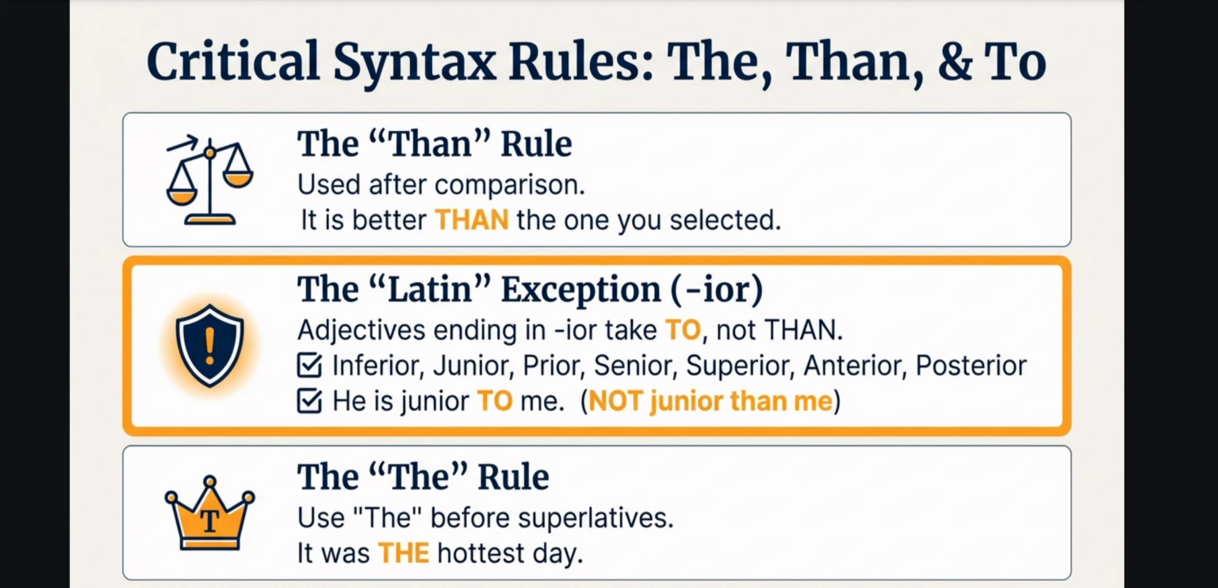The Latin expressions ending in ior: adjectives with ior take 'to'. Note them: inferior, junior, superior, senior, anterior, posterior. They take 'to'. He is junior to me. याद रखना है. He is junior to me, not junior than me.